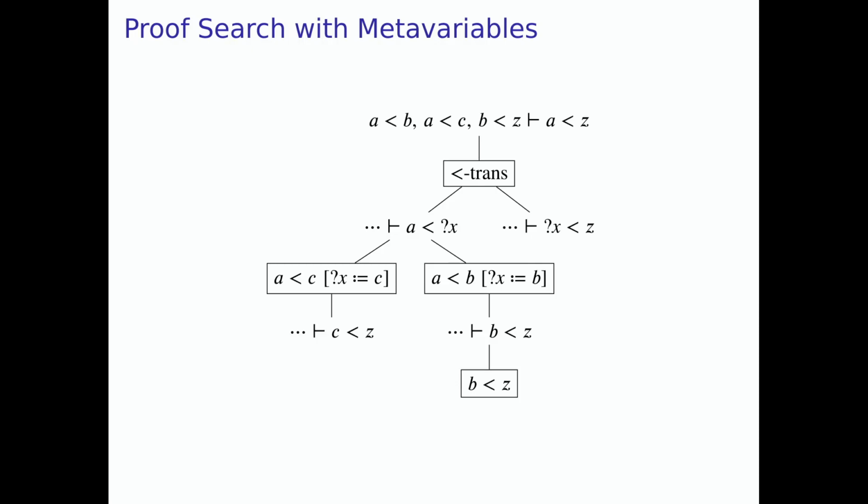Now, this algorithm has a couple of advantages. First advantage is that after some terminological work that we need to do, it is a relatively straightforward generalization of the algorithm without metavariables. So in particular, the algorithm without metavariables emerges as a special case of the algorithm with metavariables in a reasonably direct way.